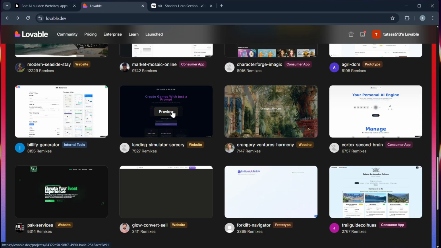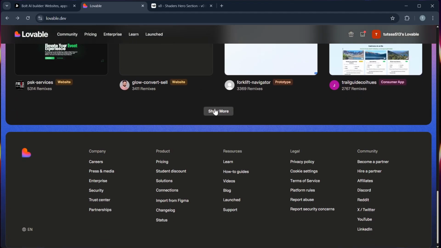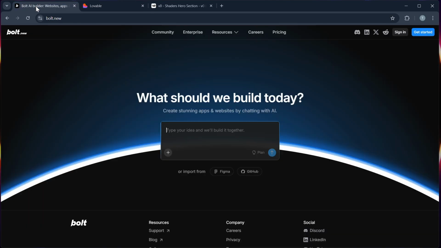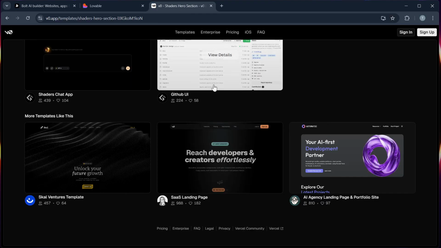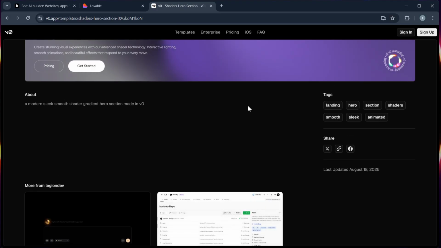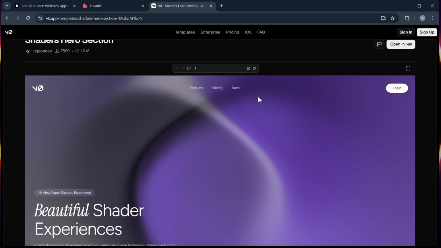And now let's go for their pricing. Lovable tends to be the most affordable for small businesses, while Bolt is priced for professional developers, and VO offers flexible plans depending on your API usage.